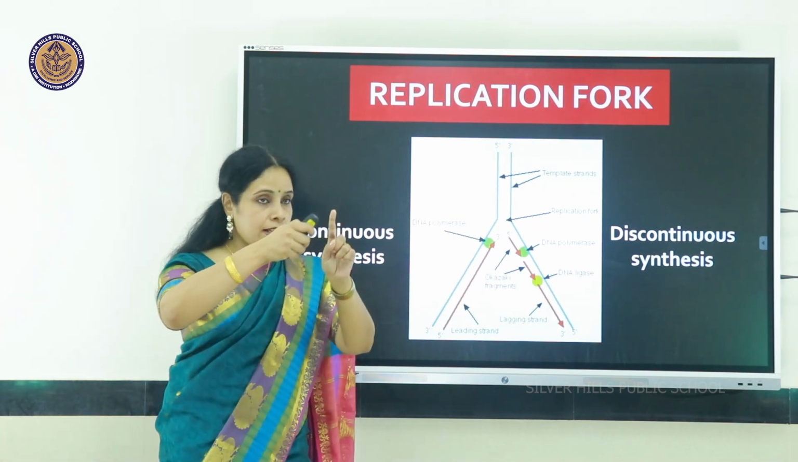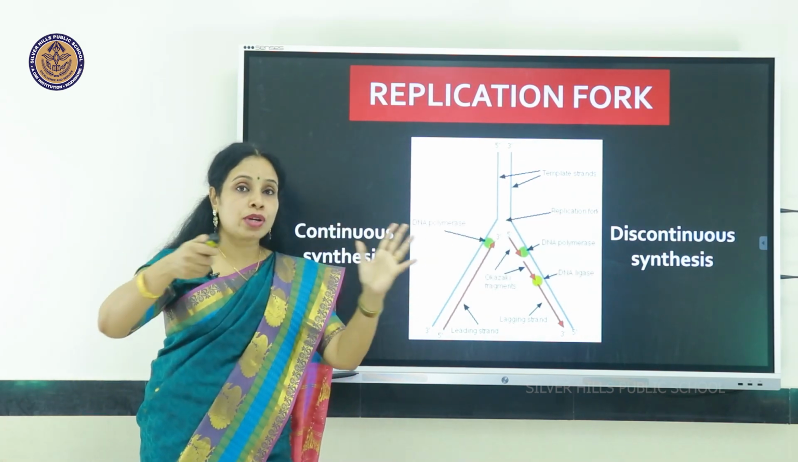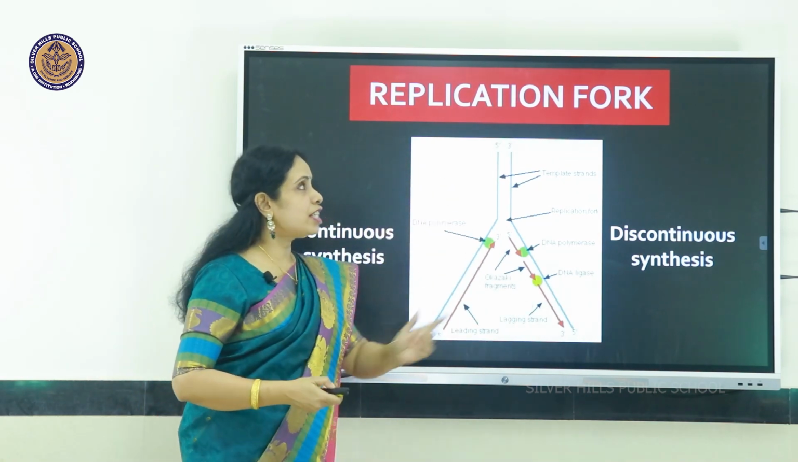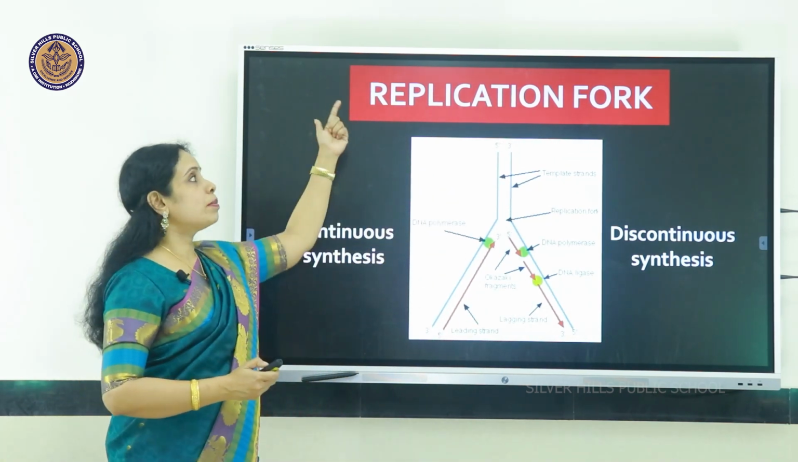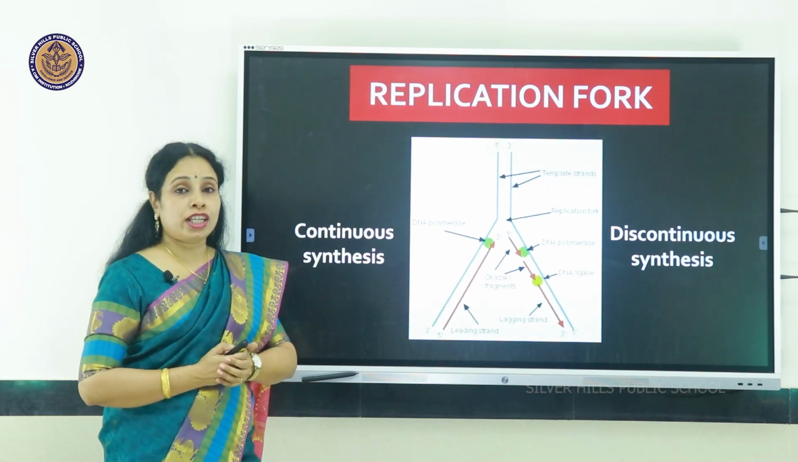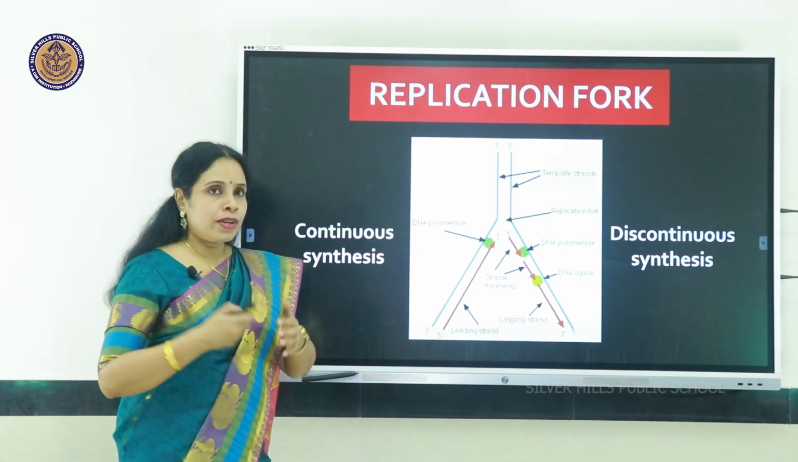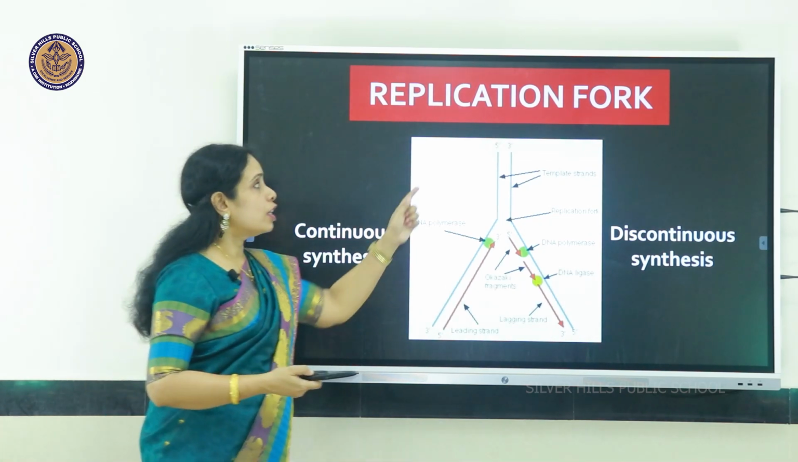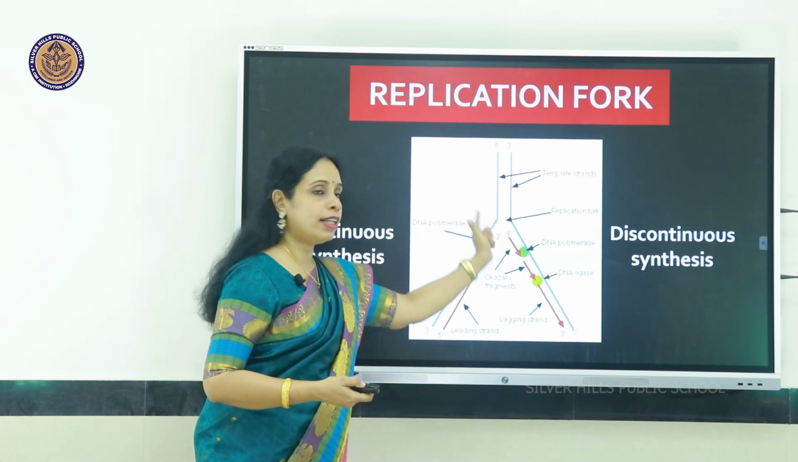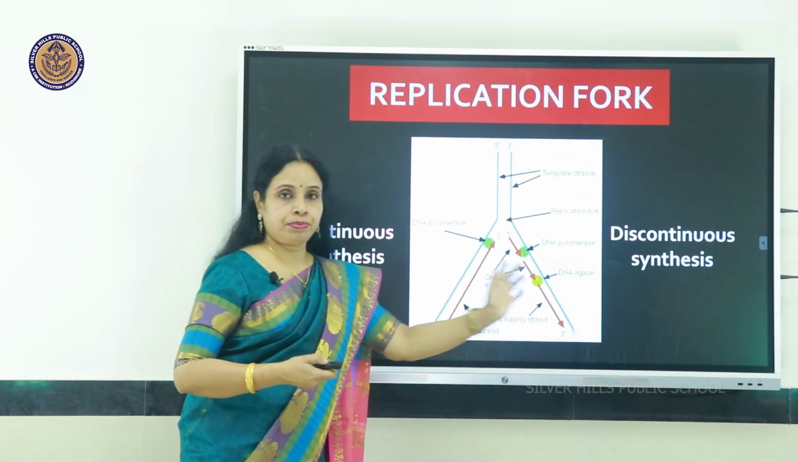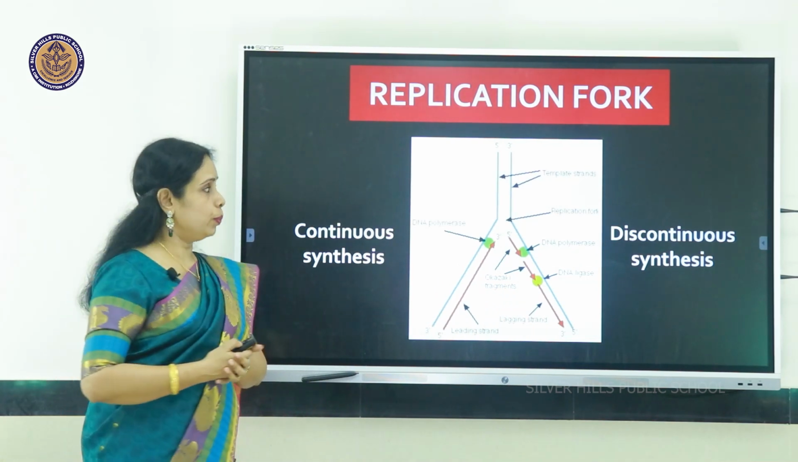So when the two strands are separating, it appears like this, a Y-shaped structure which is termed the replication fork. Replication fork. So once again, I hope you can understand, the old strand is shown in blue color and the new strand is shown in red color to make it easy for you.